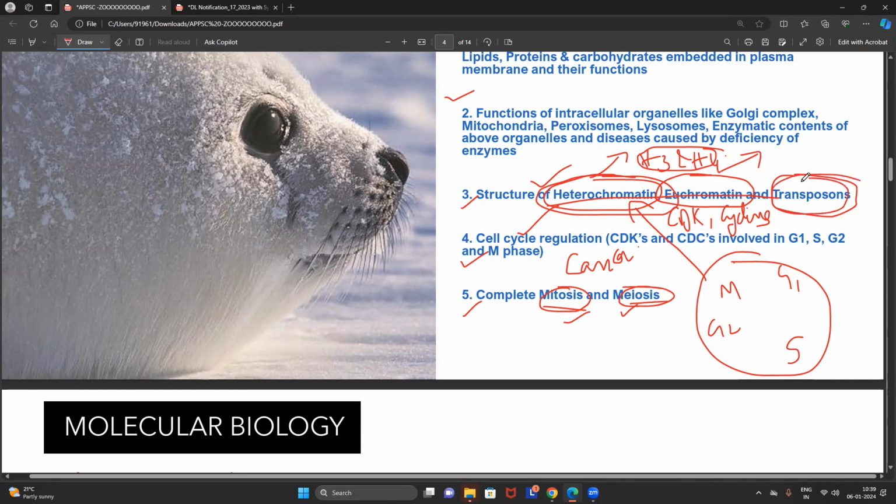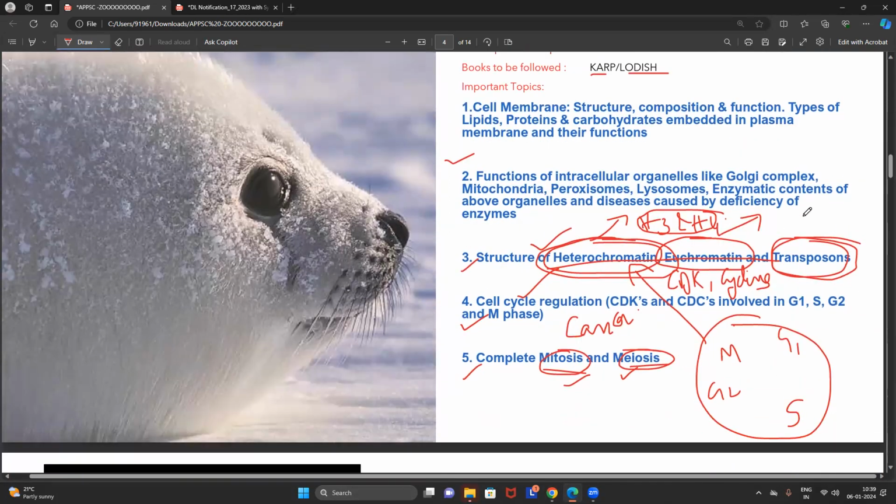And when you look into transposons, very, very important, friends. Zoology people also have to understand the types of transposable elements present in animals and humans. You should even have a general idea about the transposons present in plants also, right? And what is the structure of the transposable element, what is its composition, how the transposable element can jump from one area to another area, and how transposable elements are regulated in our body, especially their regulatory mechanisms. We have to focus on everything.